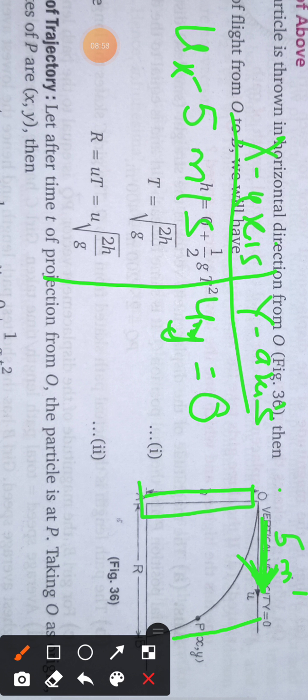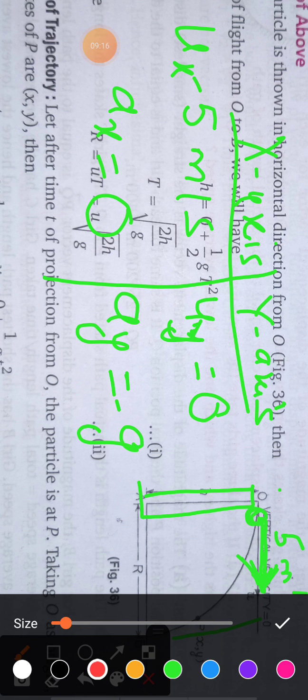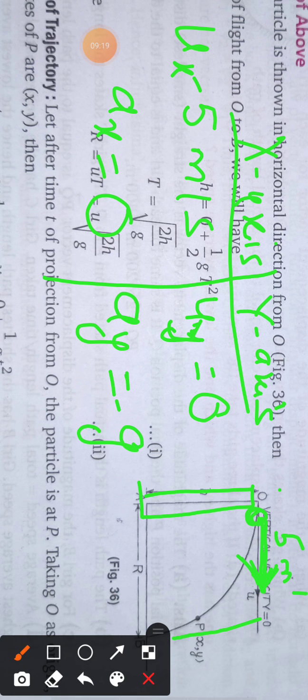Now what is the acceleration in x direction? Acceleration in x direction is 0, because there is no acceleration component. But acceleration in y direction is minus g, because when you throw the ball, gravity will attract the ball, and you know that gravitational acceleration always works in the downward direction.